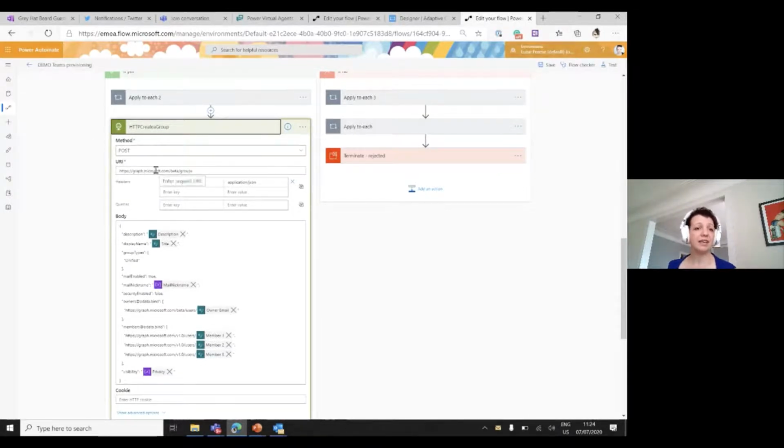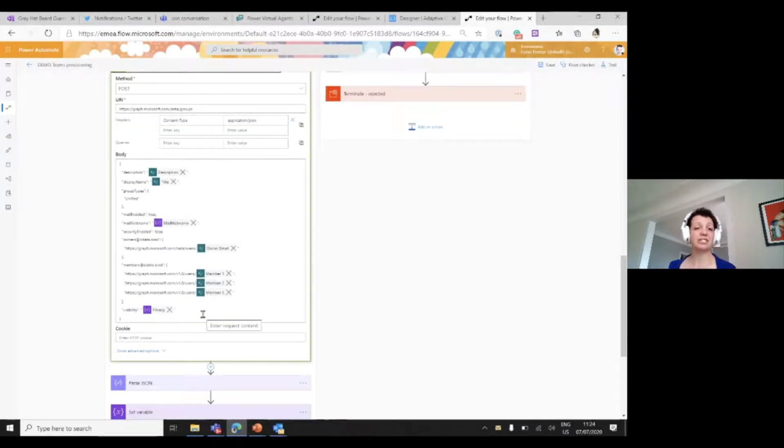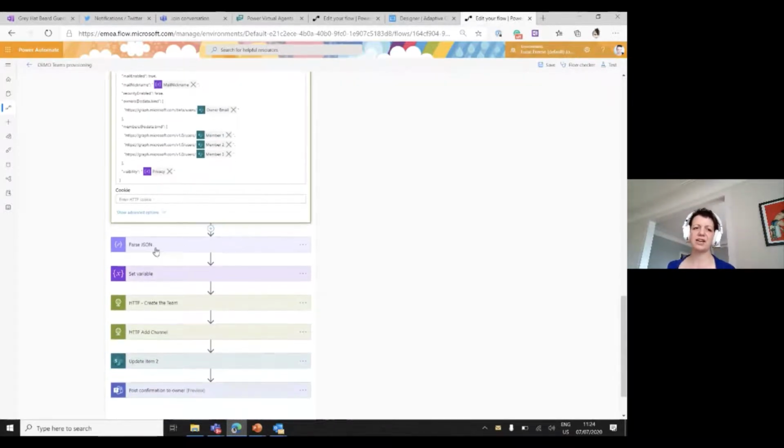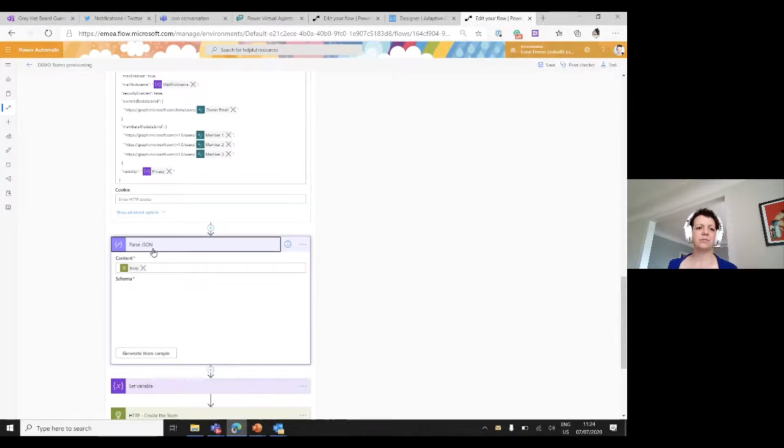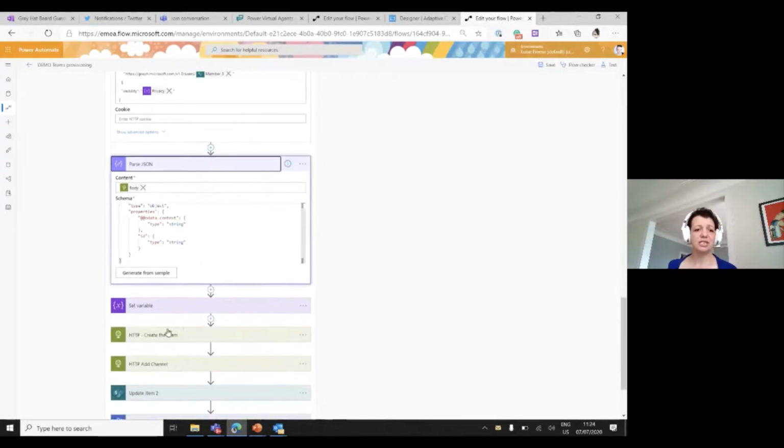Our URI is grabbed at Microsoft.com, and I used beta for some groups. And now we just put into our JSON snippet the description, display name, mail nickname, and so on. So whatever we needed to have, and you can just copy paste this JSON snippet from docs.microsoft.com. So it's not that hard.